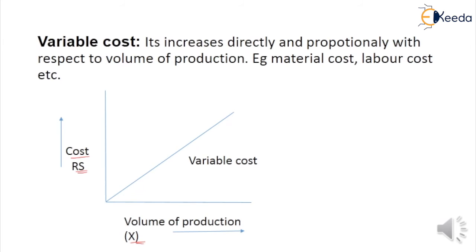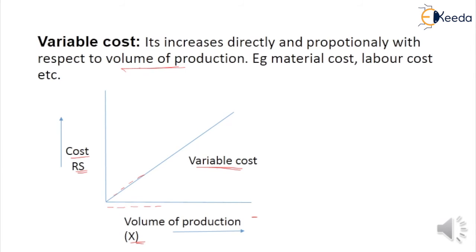From it, we conclude that if the volume of production increases, the variable cost also increases. So variable cost is directly proportional to the volume of production.